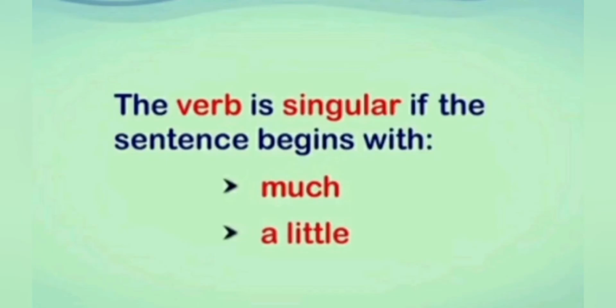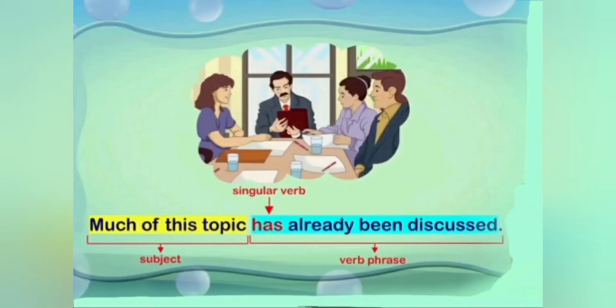Next rule, if the sentence begins with much or a little, then the verb is singular. Example, much of this topic has already been discussed. Sentence starts with much, so we use here singular verb, that is has. So the answer is much of this topic has already been discussed.